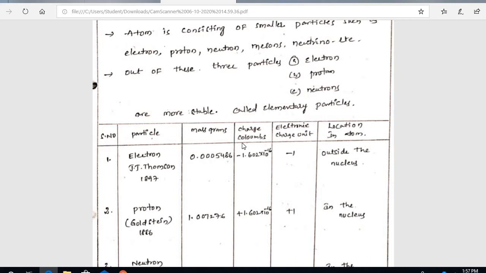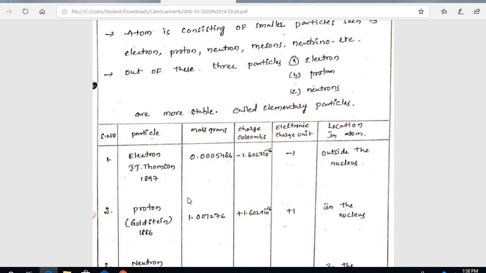What is the charge of the electron in coulombs? Negative 1.602 into 10 to the power of minus 16. The electron charge in units is the negative sign, that is negative 1. Next, electrons are present outside of the nucleus. In an atom, these electrons are present outside of the nucleus.